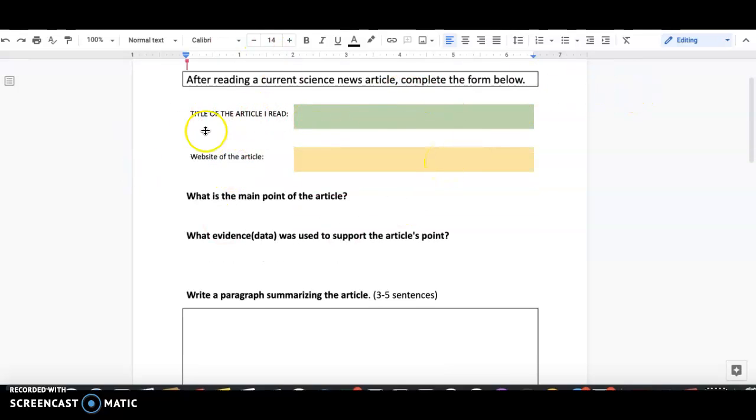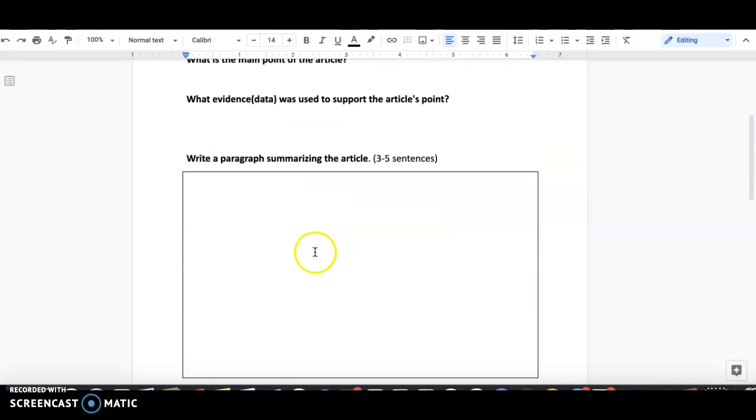You're going to put your title. You're going to put what website you used. What is the main point? What evidence or data was used to support this main point? Data, think of numbers with that. And then write a 3 to 5 sentence paragraph summarizing the article.